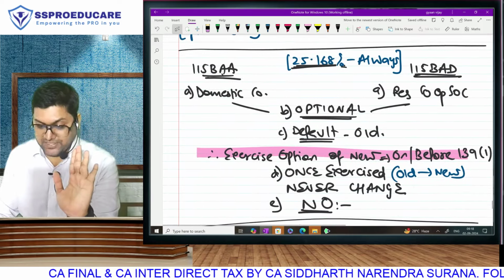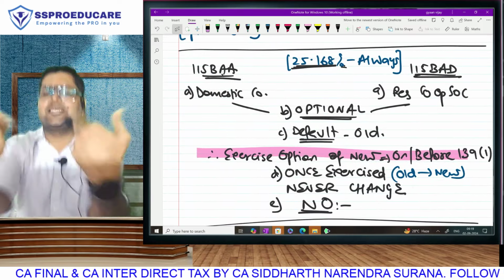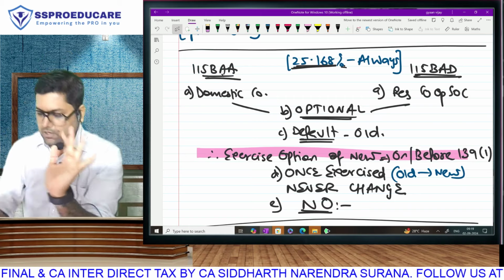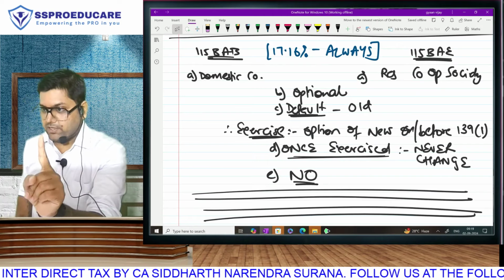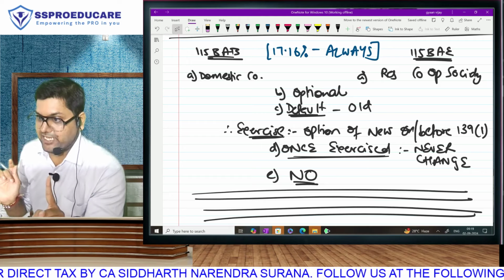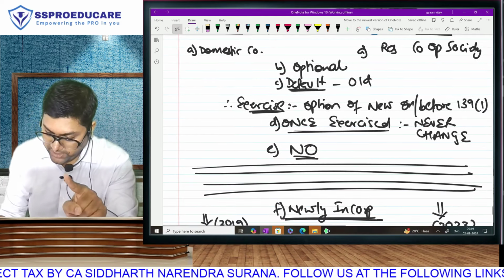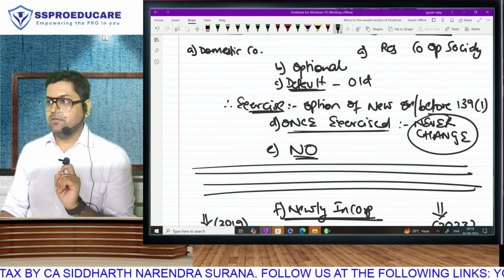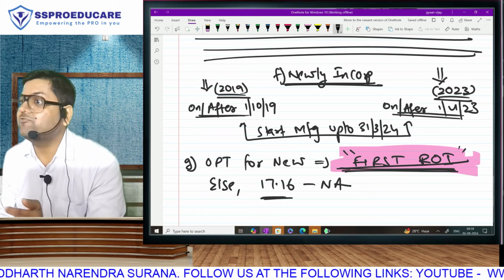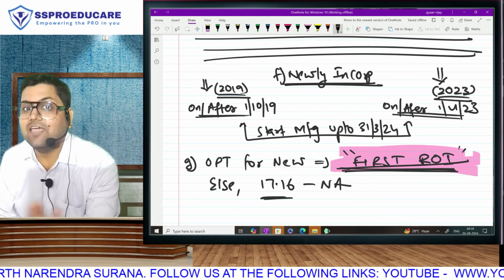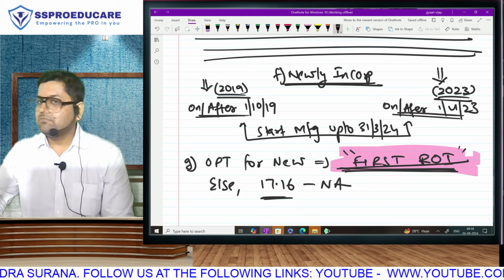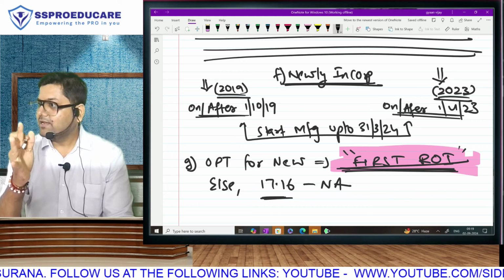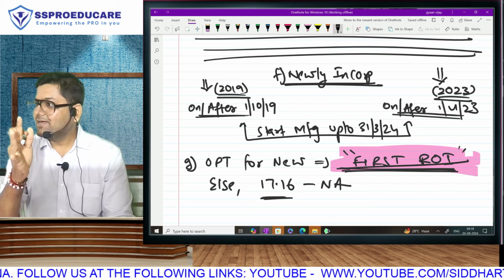Means, in 25.168, I am in old. Once I go to new, then forever. But in 17.16, I am newly created. I am filing my first return. Listen to me carefully. If I take new in the first return itself, then lifetime new, because this option we already know, once taken, never change. If I don't take 17.16 in my first return, then which regime I have chosen? Old regime. Then I will stay in old. Some years later, I want to go to new regime. Can I? Come on.